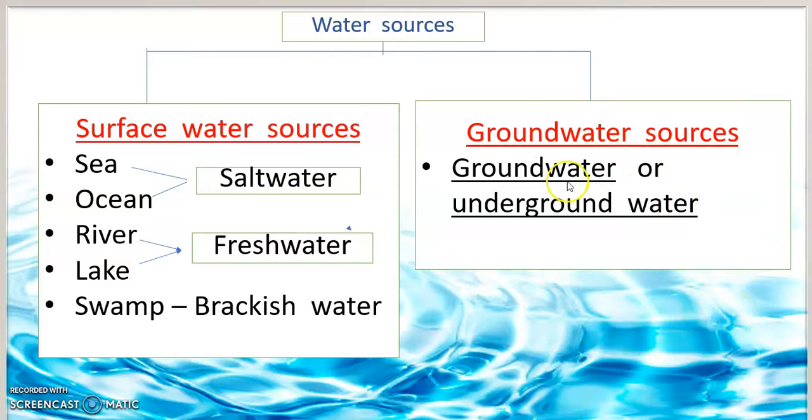Groundwater sources are groundwater or underground water. Again, surface water sources: sea and ocean are salt water, river and lake are fresh water, and swamp is brackish water.